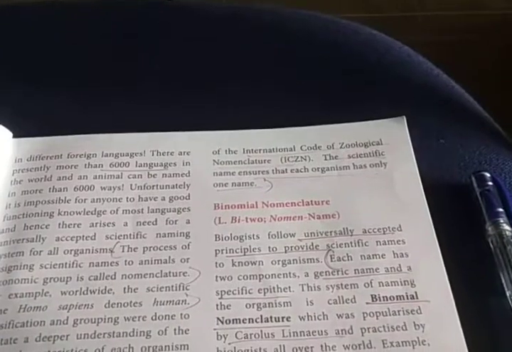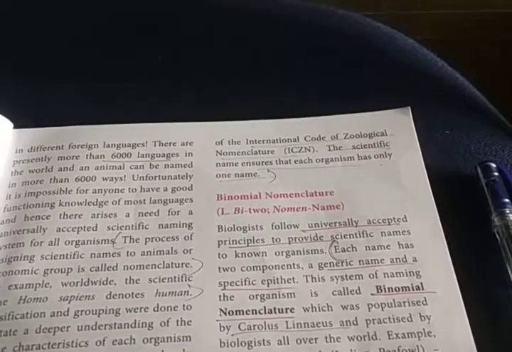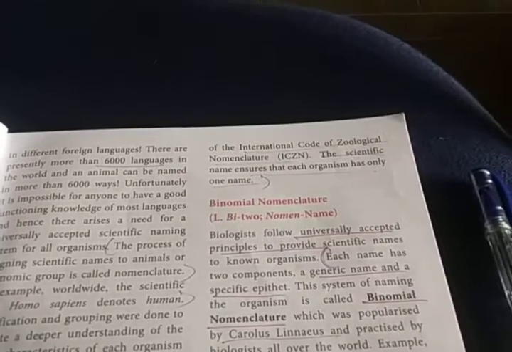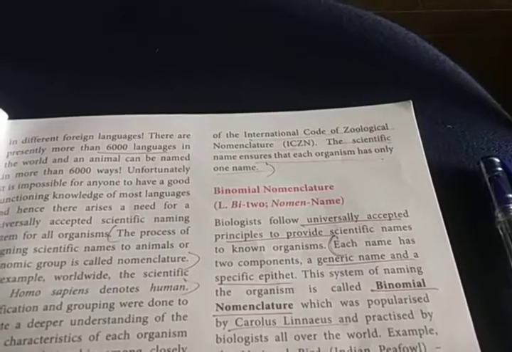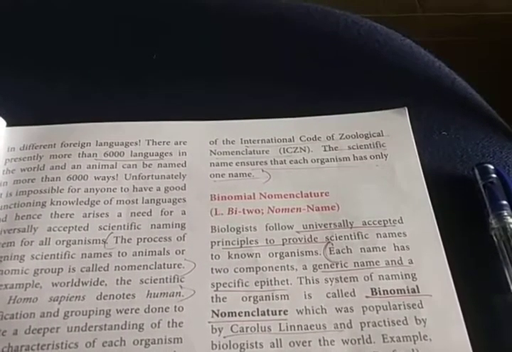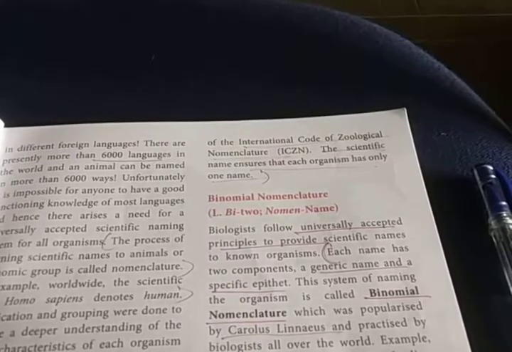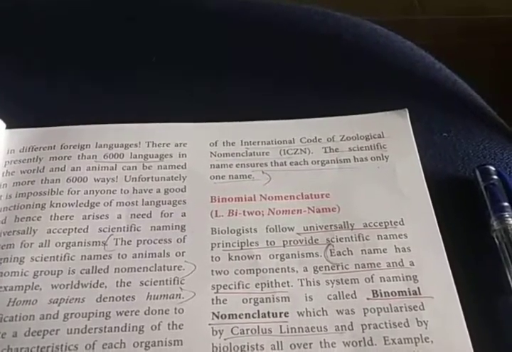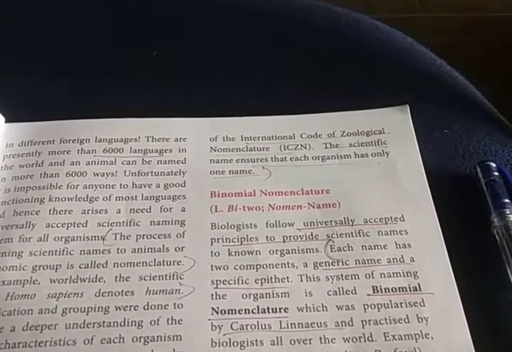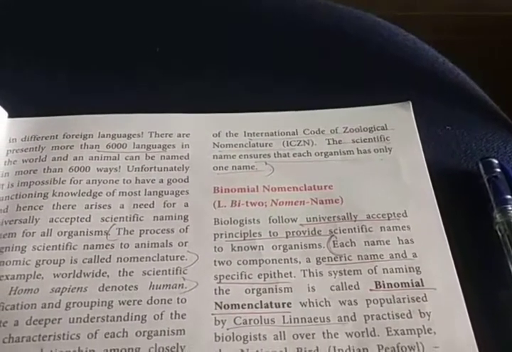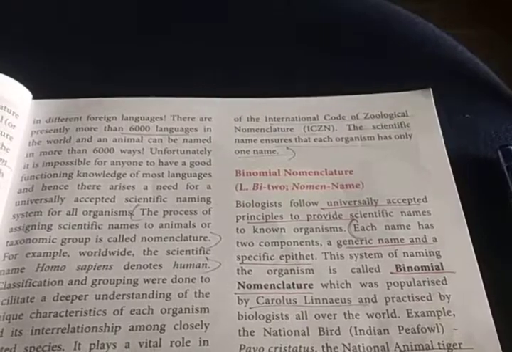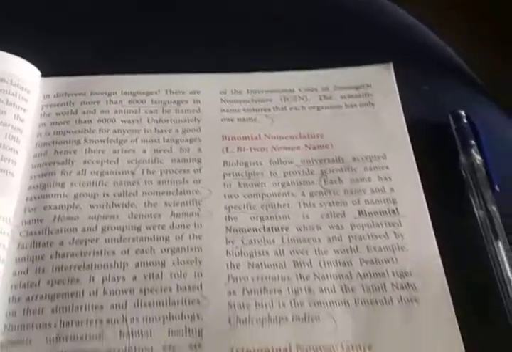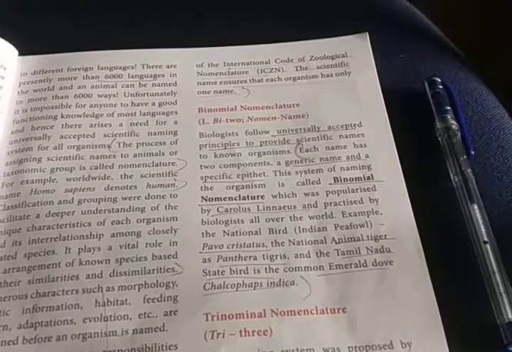Before giving the name of an organism, scientists follow the guidelines of the International Code of Zoological Nomenclature. This International Code of Zoological Nomenclature has been accepted for naming a particular organism. The scientific name of each and every organism is only one name. A single organism doesn't have any other name, only one name. So Homo sapiens is for human being alone. Human being has only one scientific name, that is Homo sapiens. Okay, did you understand?